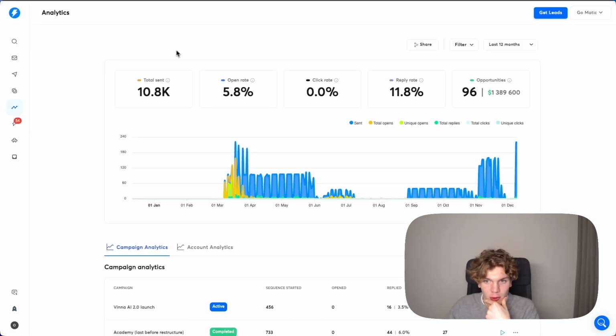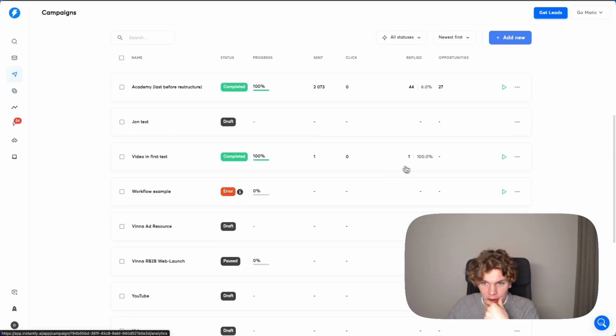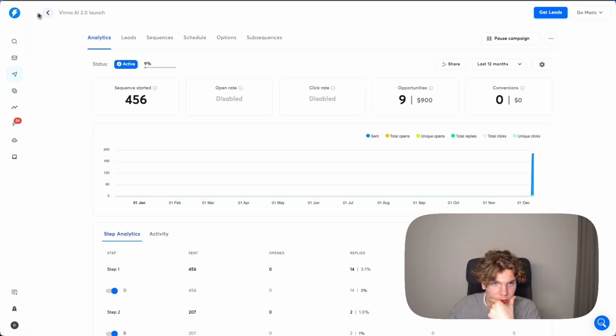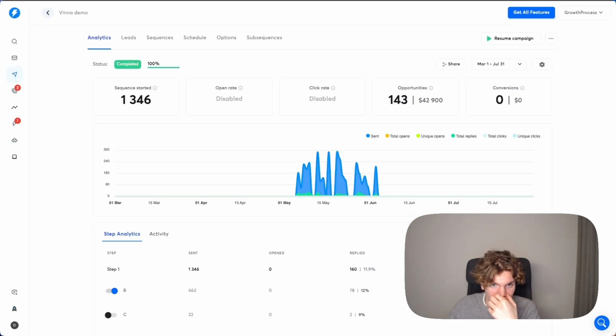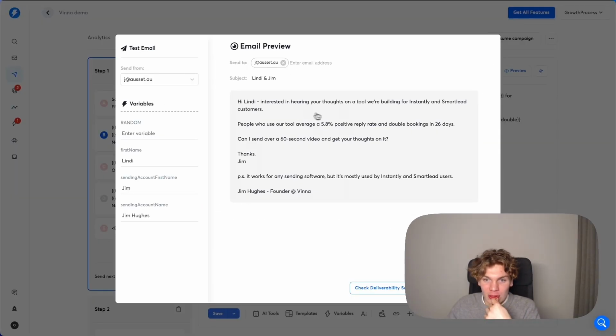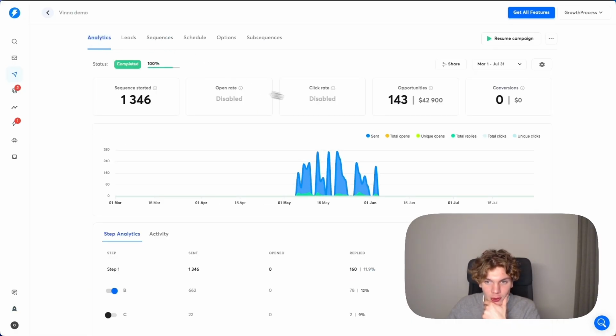And for example, if I go to one of our campaigns that we ran here, so take this one for example, not performing well at all. Okay, maybe I cannot share this because I don't want to get sued. But take this one for example. If we go here, interested in hearing your thoughts on a tool we're building for Instantly and Smart Lead customers. I can mention here Instantly and Smart Lead customers. And because I can mention that in my cold email, my reply rates skyrocket because nobody else is saying that to them. Nobody else has that information about them. Very few people actually have that information.